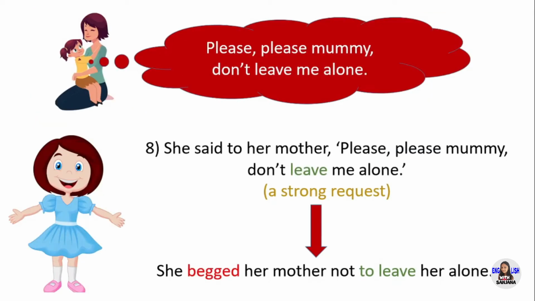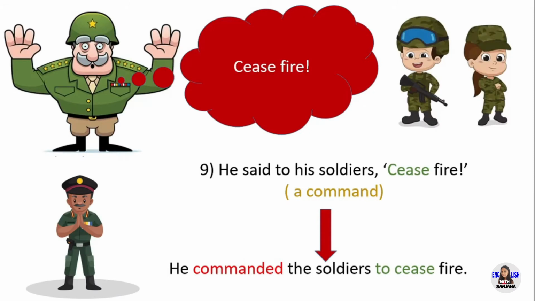Next example. Please, please, mommy, don't leave me alone. She said to her mother, "Please, please, mommy, don't leave me alone." In direct speech, this is a strong request. So you can use begged as the reporting verb. In reported speech, she begged her mother not to leave her alone. Cease fire. He said to his soldiers, "Cease fire." In direct speech, this is a command. So you can use commanded as the reporting verb. In reported speech, he commanded the soldiers to cease fire.